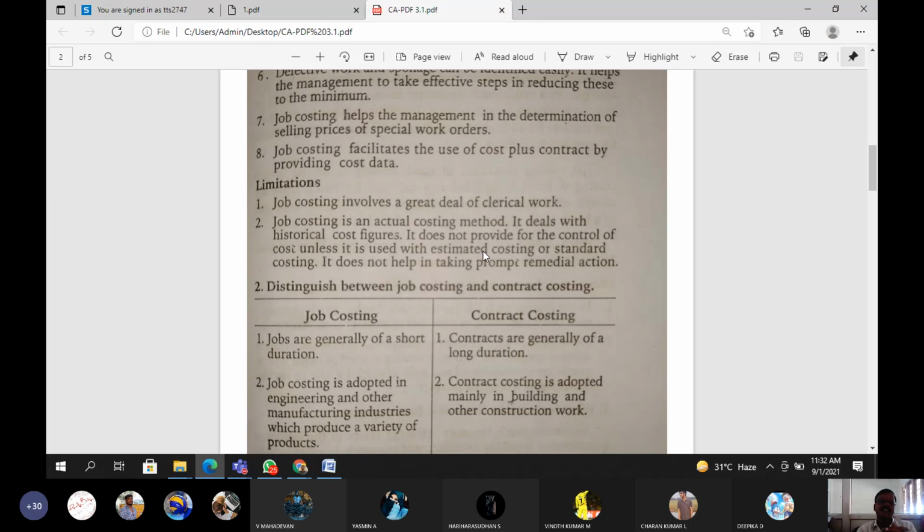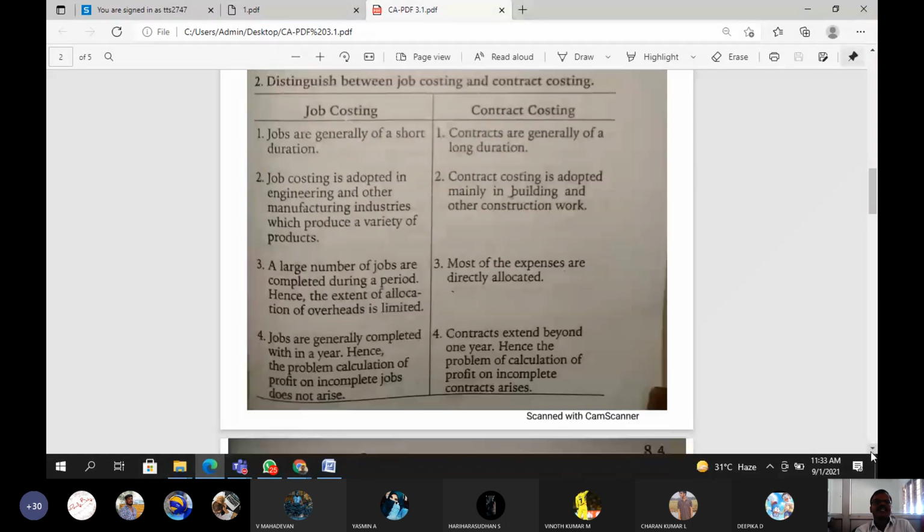Number of limitations are there, but only 2 limitations are mentioned in this file. Okay, is it visible, guys? Can I be audible? Yes, sir. Okay, good. Carry on. So we can follow for another 2 minutes only. Just the last topic.